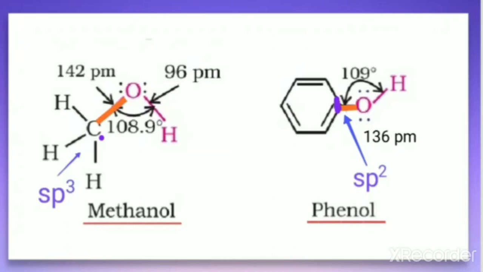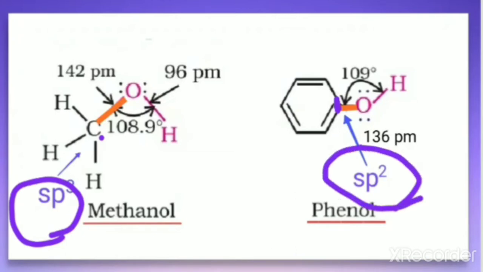Because of this reason, aromatic and aliphatic alcohols show different reactivity. They show a difference in reactivity that we need to discuss when we discuss the chemical reactions. So we can say that in aliphatic alcohol, the carbon atom that is linked with oxygen is sp3 hybridized, and in the case of aromatic alcohol, that is phenol, the carbon atom of the CO bond is sp2 hybridized.